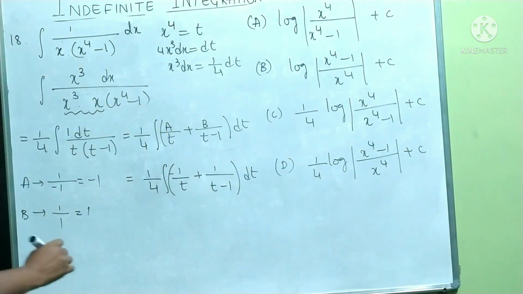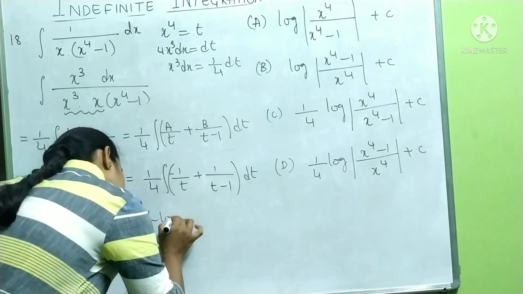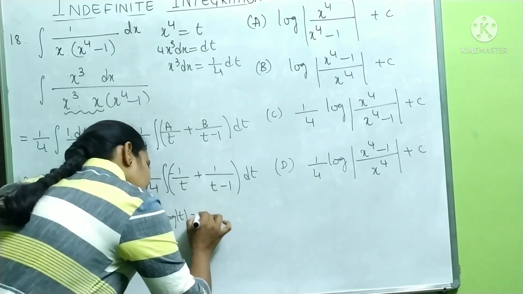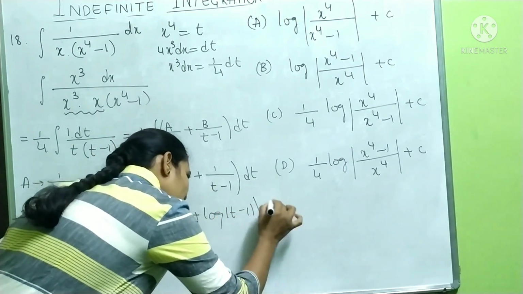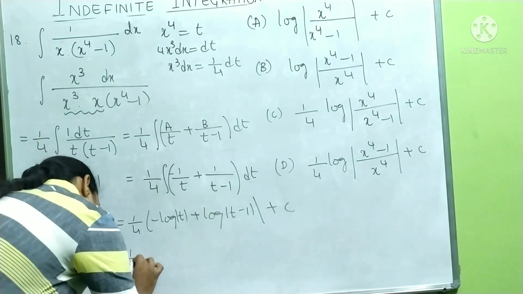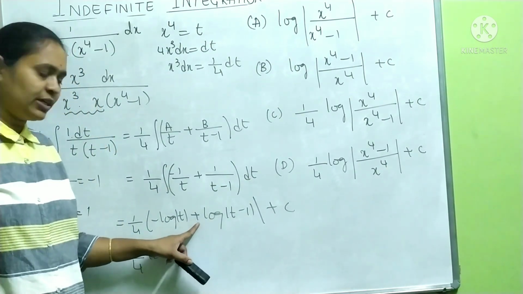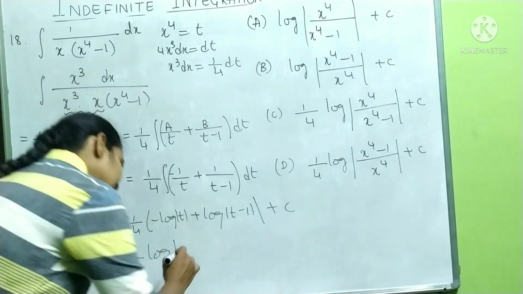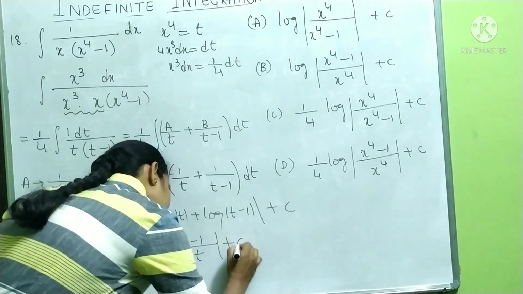Now do integration. This is equal to 1 by 4 minus log mod t plus log mod t minus 1 plus c. Therefore, this is equal to 1 by 4 log mod. First the positive term you have to write. Therefore, it is log mod t minus 1 by t plus c.